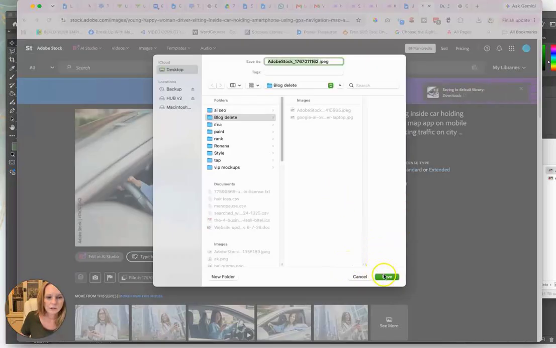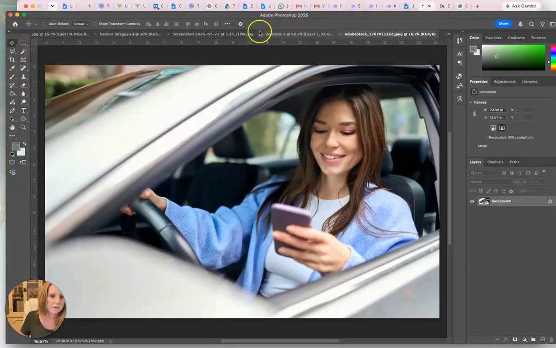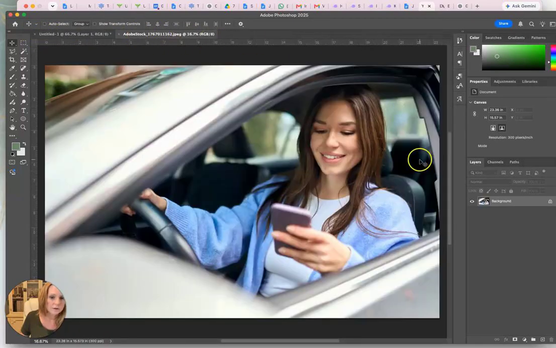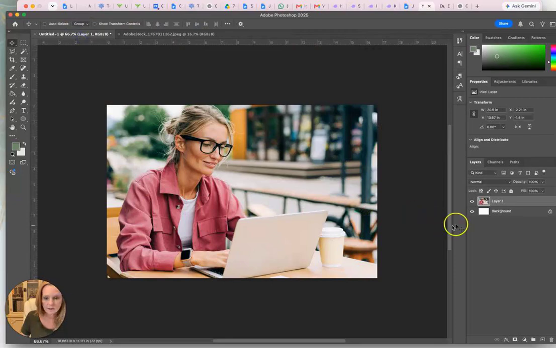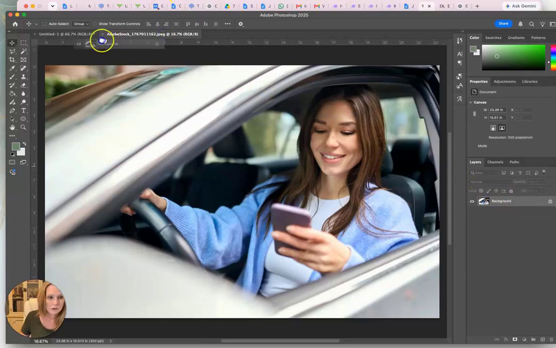Alright, just gotta download that. Then I'm going to click the file. It opens up Photoshop. We're gonna get rid of that screenshot. Get rid of that. Get rid of that. I just want it to be really easy to drag these around. So we just delete that one and drag this one.